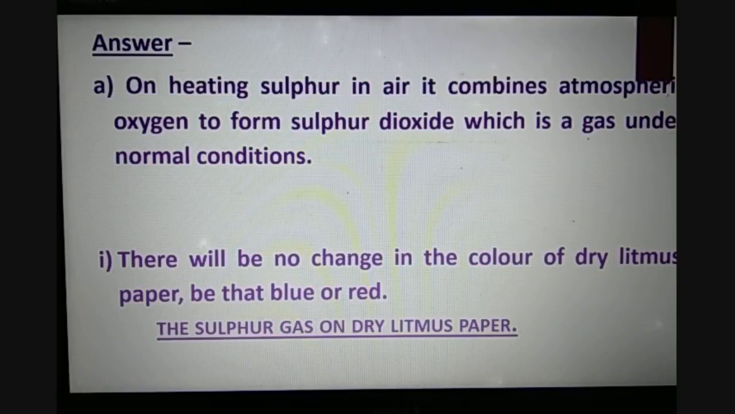So you know that when the oxide, sulfur dioxide, is in gas form, it will not have any kind of hydrogen ions or hydroxide ions, so it cannot behave as an acid or a base. So there will be no change in the color of dry litmus paper, be that blue or red, because the sulfur dioxide gas is dry and the litmus paper is also dry, so there is no presence of water.